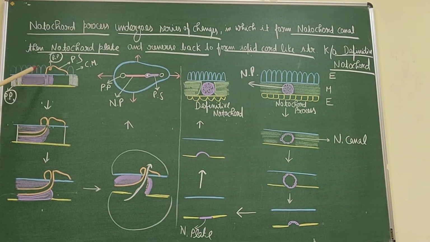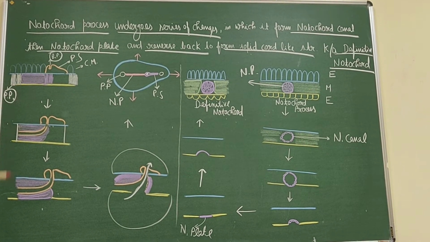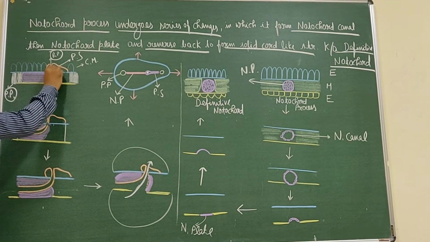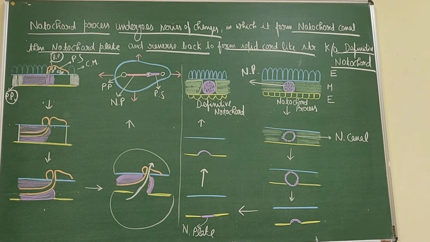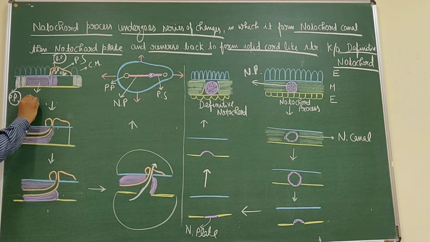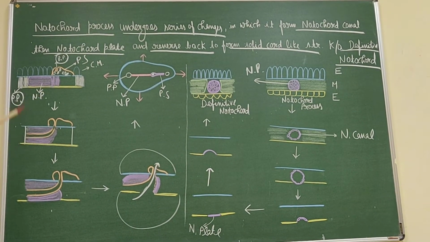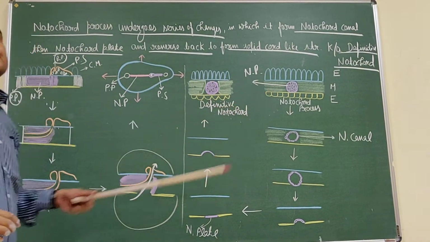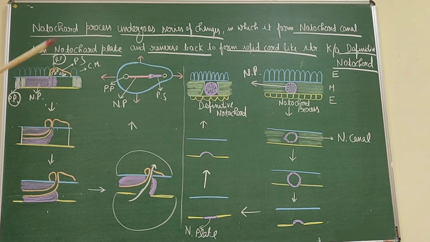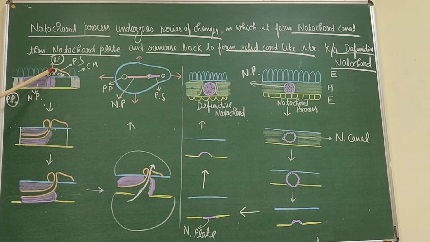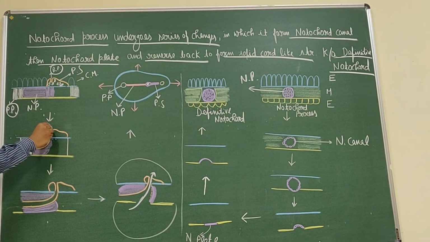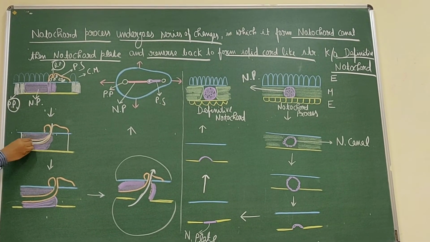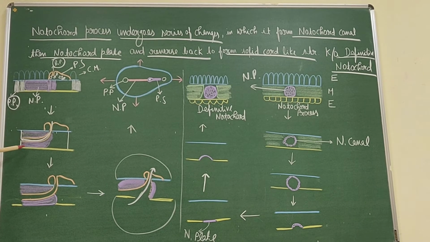Now the cells proliferate and they move cranially. So this is the notochordal process. Now in further changes, the cavity of the primitive pit or the blastopore extends into this notochordal process.